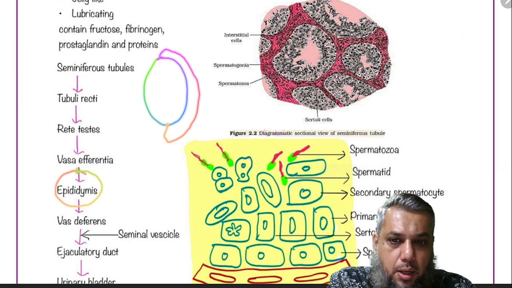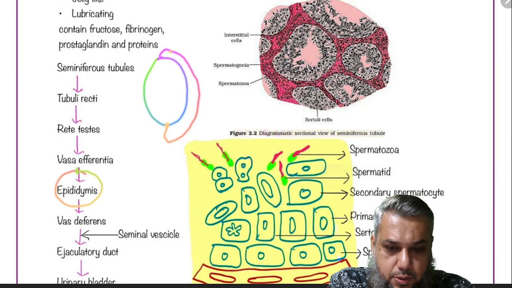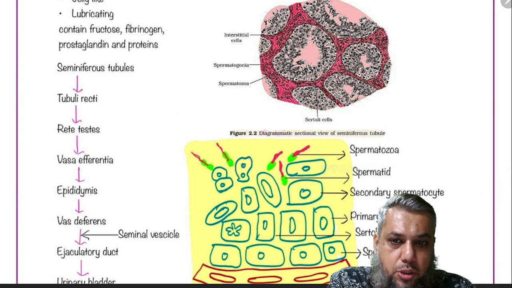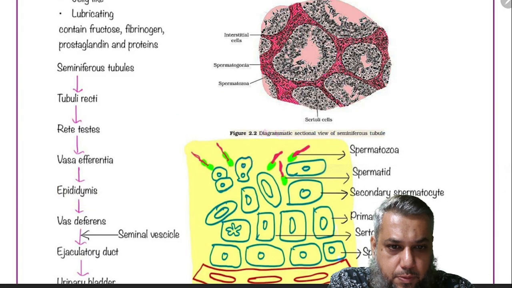About 6 meters long, but they're highly coiled. The epididymis shows the presence of different regions like the head part, the caput, the middle body, corpus, and the tail part called cauda. And the different regions help in the storage and the maturation of the sperms.